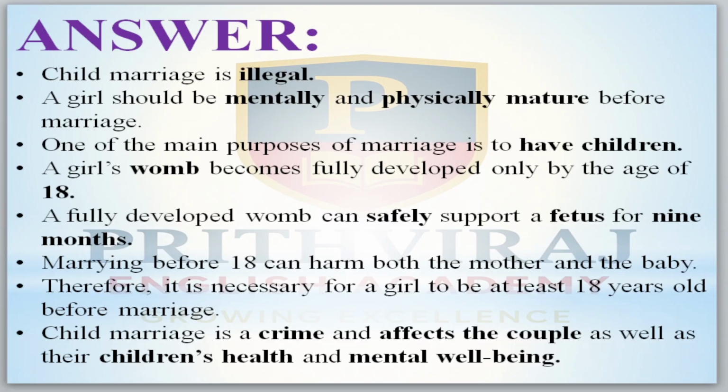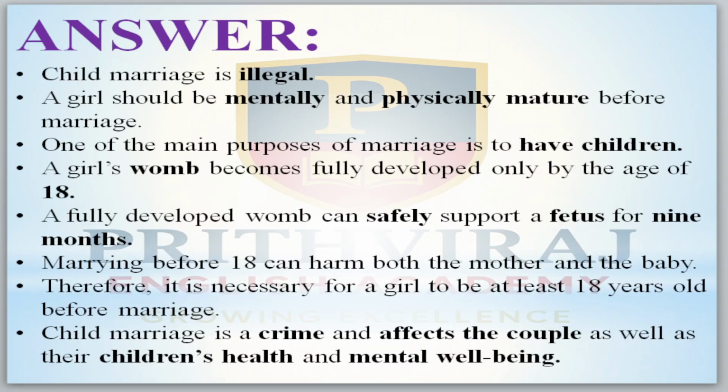How? So first, child marriage is illegal. A girl should be mentally and physically mature before marriage. Okay. Then move to the third point. One of the main purposes of marriage is to have children.